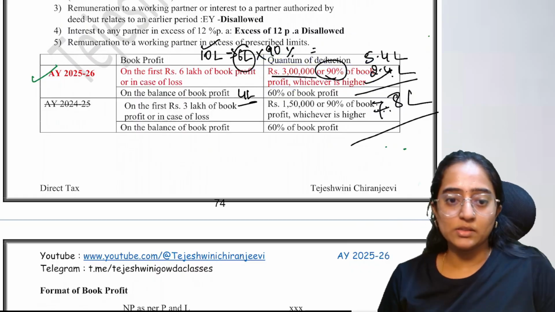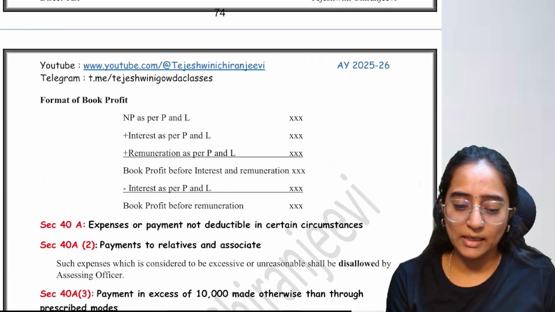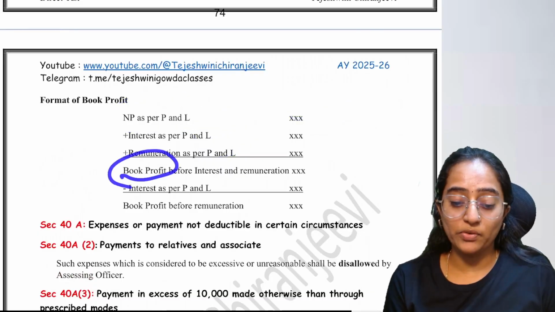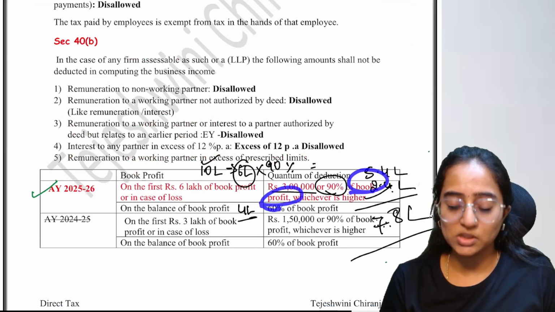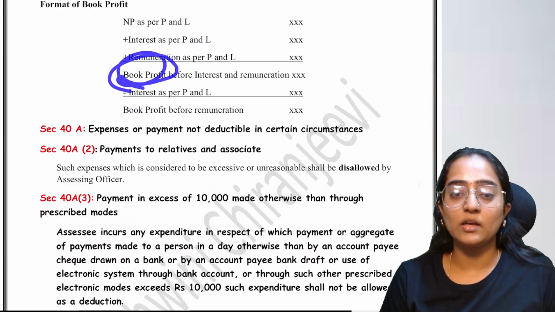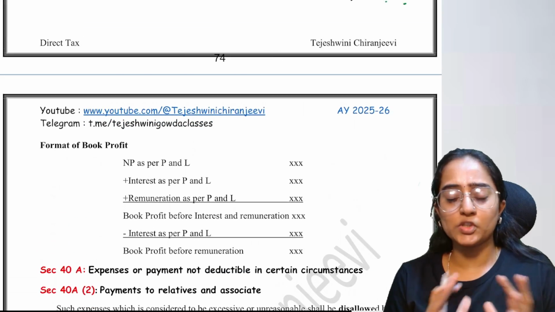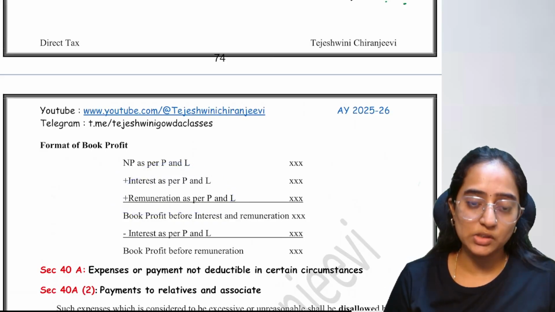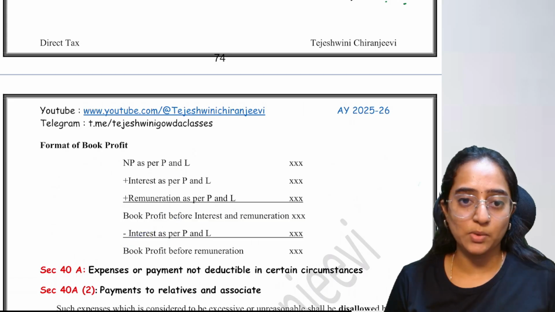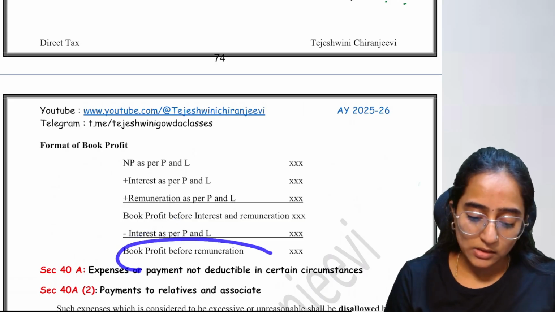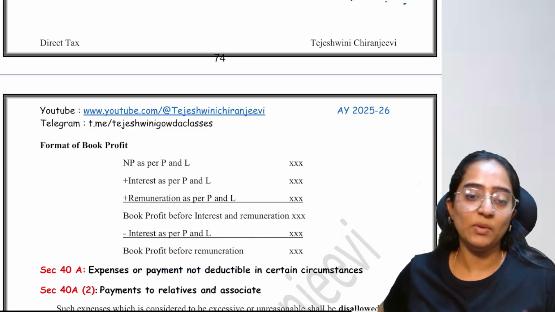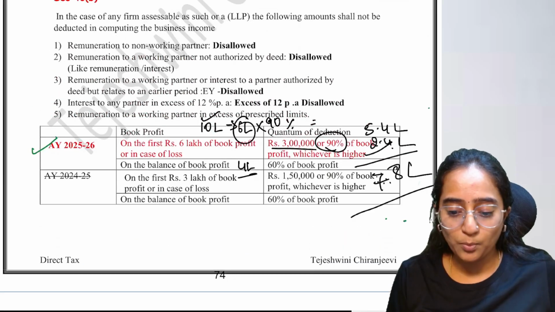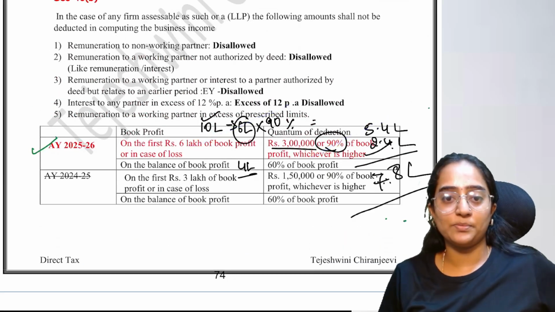Clear? Understood? See, this net profit point, the net profit as per P&L you will take. You will add back interest and add back remuneration. You will get the book profit. How do you derive this book profit? People, this is not just the normal profit. This is the book profit. Okay. Book profit, all the computation, all the provisions are same. Just that you are going to add back this interest and remuneration. And then you are going to subtract the interest as per P&L. And this book profit is subject to remuneration adjustment. That's called book profit before remuneration. This point is the starting point for you to calculate this provision.